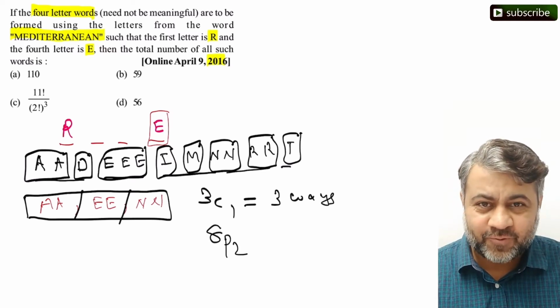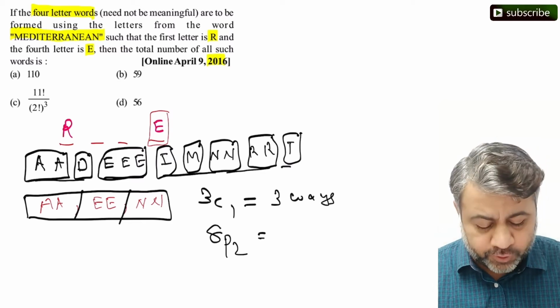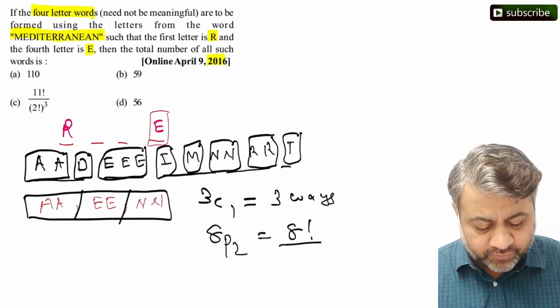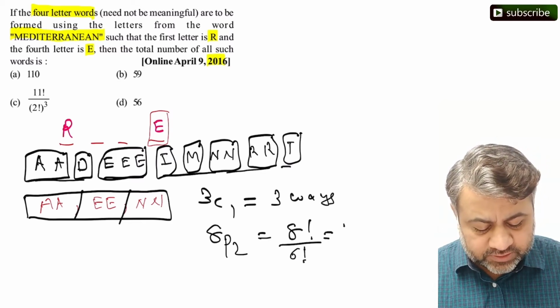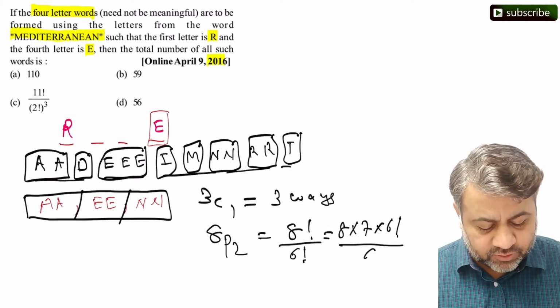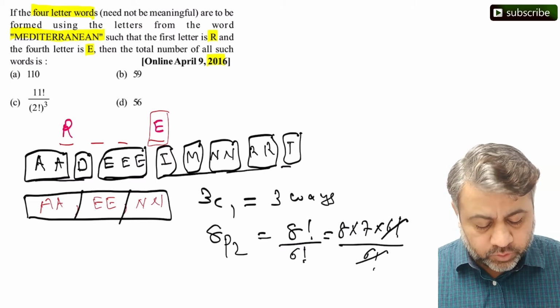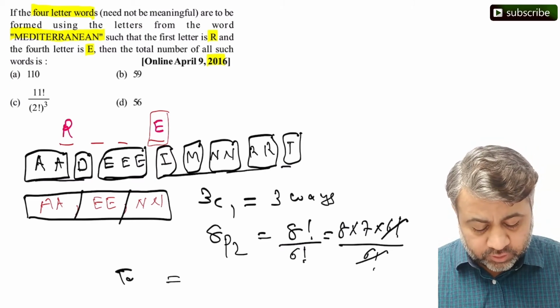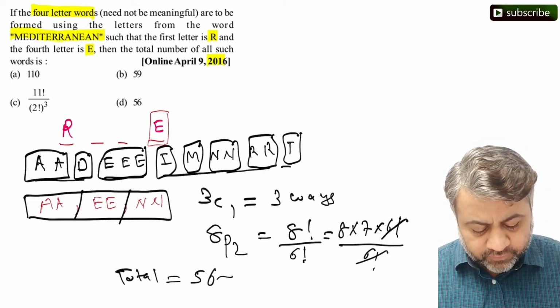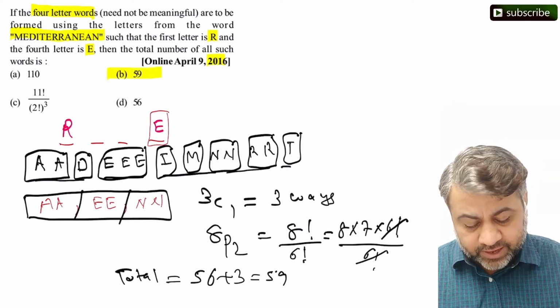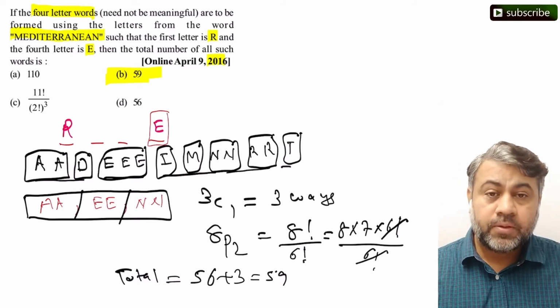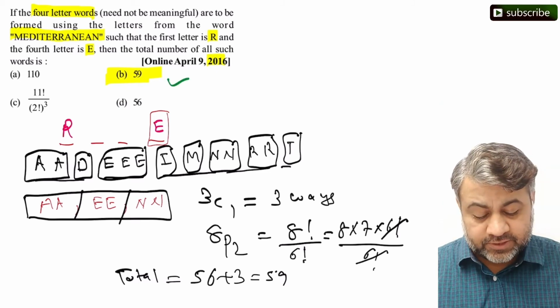I am arranging them, right? So I will arrange from these 8 letters. I can arrange those in 8P2 ways. That is 8 factorial upon 8 minus 2, which is 6 factorial. That is 8 into 7 into 6 factorial getting cancelled. So 8 into 7, 56. So the total here will be 56 plus 3, that is 59 different ways, and that is my option number B, the correct answer.